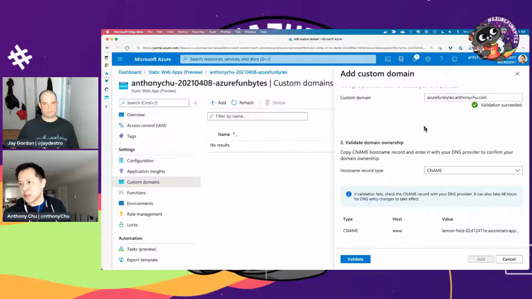I think it probably takes a minute or two. So what it's doing right now is that it's actually configuring the domain, both on the service, as well as obtaining an SSL cert for us. And it does this automatically, and it's doing it for free, and it's going to take about a minute or so. Is it using something like Let's Encrypt, or are we the distributor or provider? We're using a service called DigiCert to do it, and I think this is the same way that we're getting certificates for App Service. Also has free certs. I think Azure CDN provides free certs as well. So we're all using a very similar mechanism to do this.